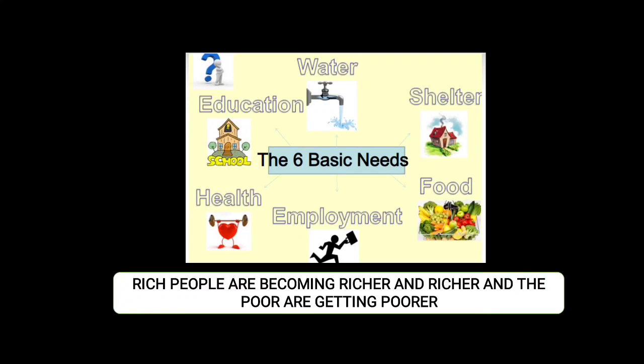Because of the large gap between the rich and poor in India. India, no doubt, is a democratic country, but we can still see traces of the wide gap that is there between the rich and the poor. Because of this, half the population of India are not able to get basic necessities in terms of education, clean water, shelter, food, employment, and health. Clear? Healthcare facilities, because of the huge gap created between the rich and the poor.